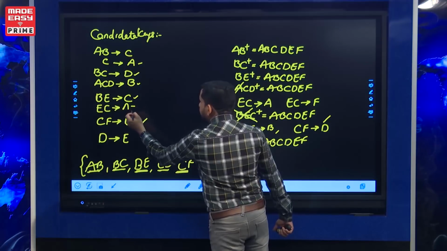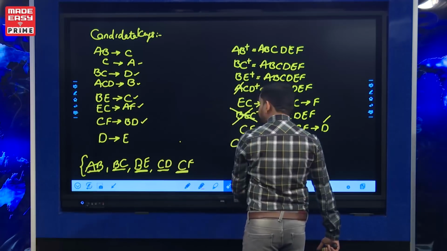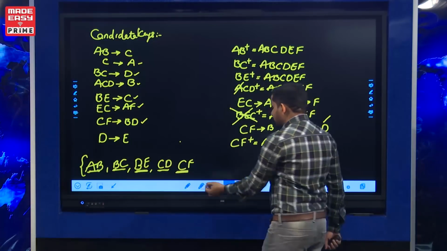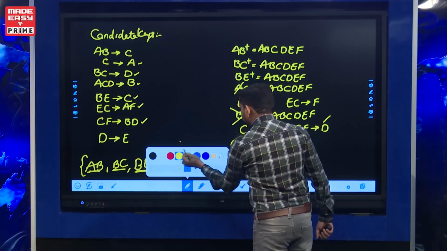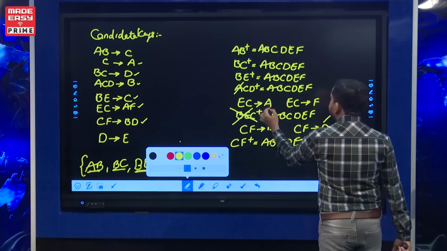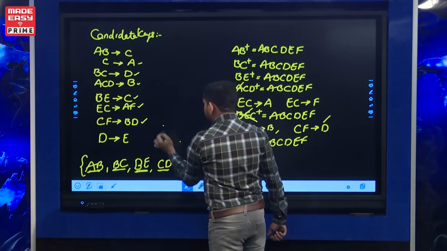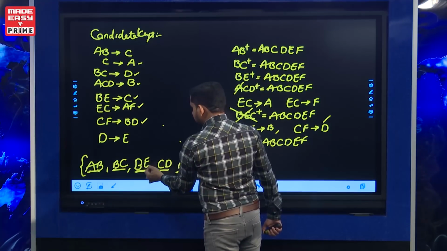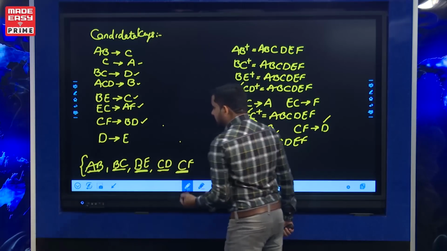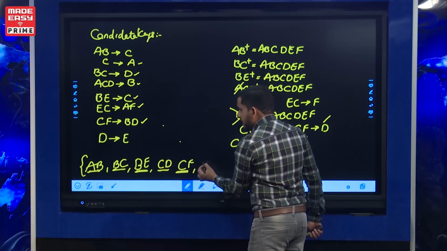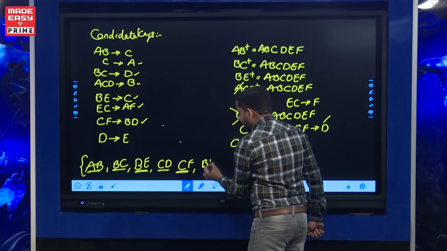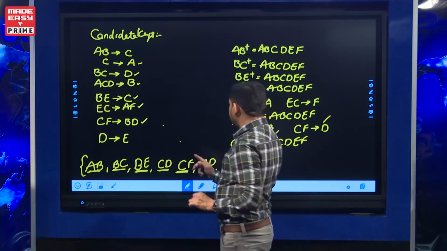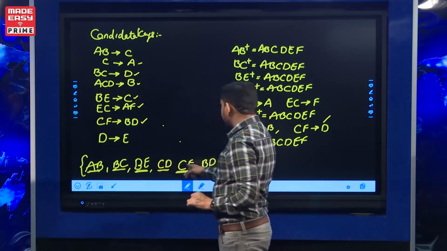Next, EC determines AF. EC determines AF is one more FD. That is also done before. Next, D determines E. E is there in one candidate key. So in place of E, if you take D, then it becomes BD. BD is also one of the candidate keys. Then D can be replaced by C. 1, 2, 3, 4, 5, 6.